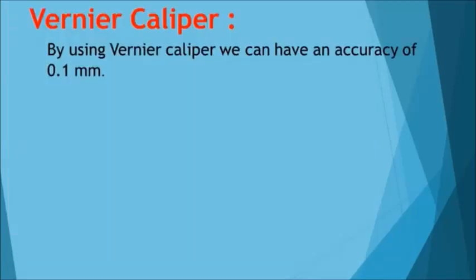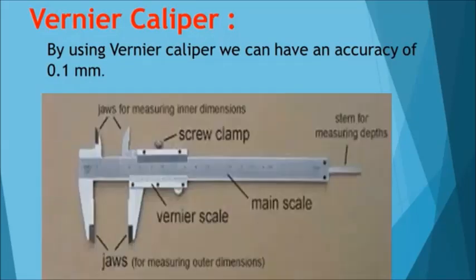Now let's see about the vernier caliper. What is a vernier caliper? It is used to measure the diameter of a spherical object. We can measure length by using a scale, whereas for a spherical object, imagine a ball, we cannot measure the diameter easily with the help of the scale. So we need another instrument for measuring these objects. There comes the use of the vernier caliper.